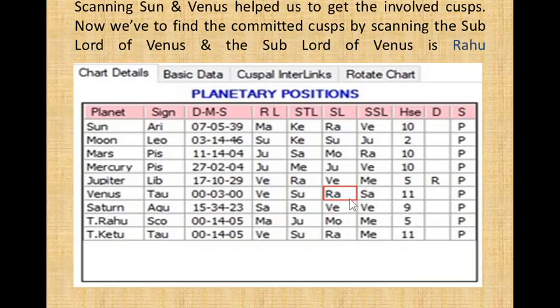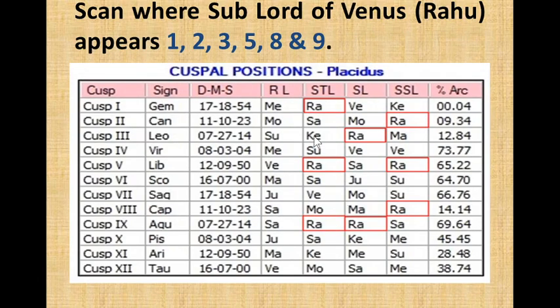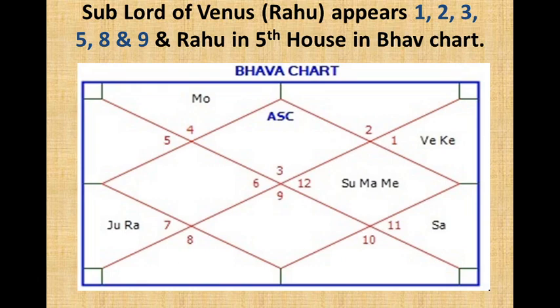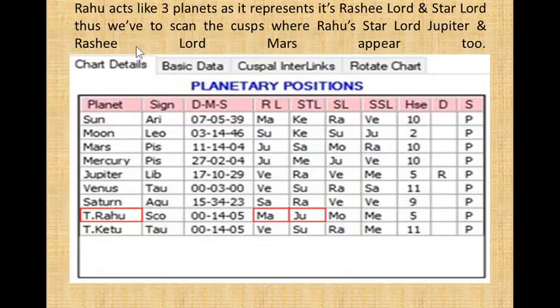So the sublord of Venus is Rahu, and we have to scan where Rahu appears. Rahu appears in 1, 2, 3, 5, 8, and 9. And in the Bhav chart, Rahu is positioned in the 5th cusp. So the total houses are 1, 2, 3, 5, 8, and 9. Rahu acts as 3 planets as it represents its Rashi Lord and Star Lord too. Thus we have to scan the cusps where Rahu's Star Lord Jupiter and Rashi Lord Mars appear too.